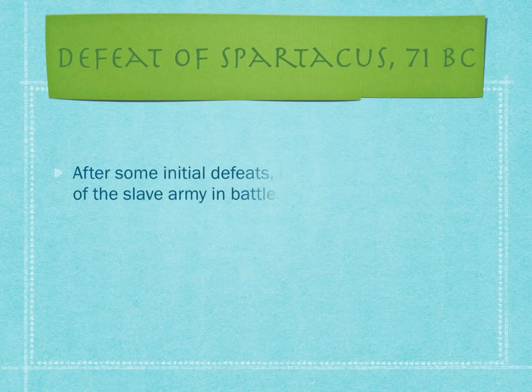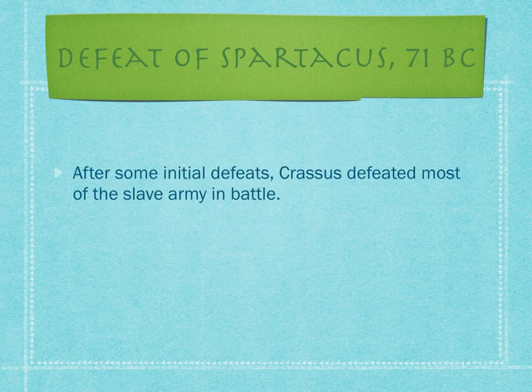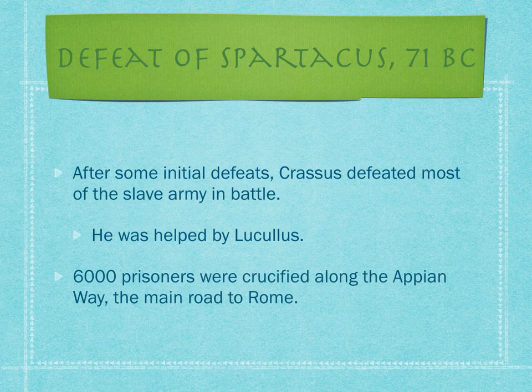After some initial defeats, Crassus was able to destroy most of the slave army, including Spartacus, in battle, and he was helped by Lucullus, another general who was returning from the east. He had 6,000 prisoners crucified along the Appian Way, which was the main road to Rome, in order to discourage other slaves from revolting.